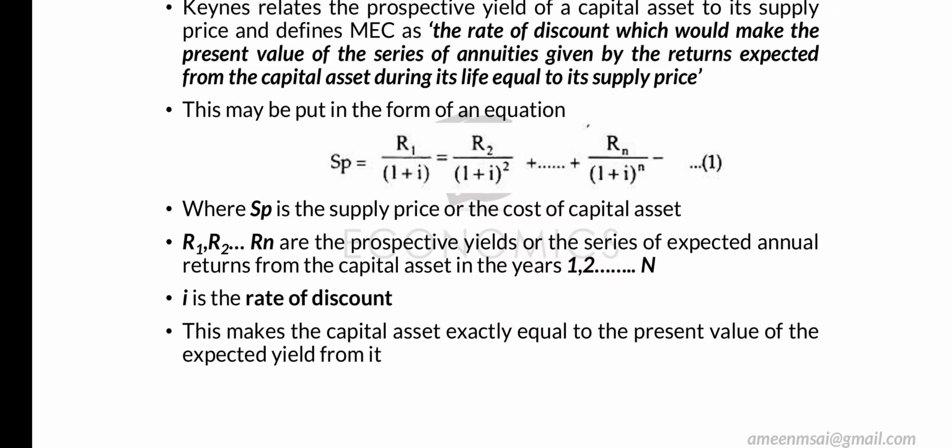This may be put in the form of an equation. So how does Keynes put the above statement in an equation? SP. What does SP mean? Supply price, or the cost of the capital asset. We discussed supply price. SP is equal to R1. So what is R1? R1, R2, Rn are the prospective yield or the series of expected annual returns from the capital asset in the years.